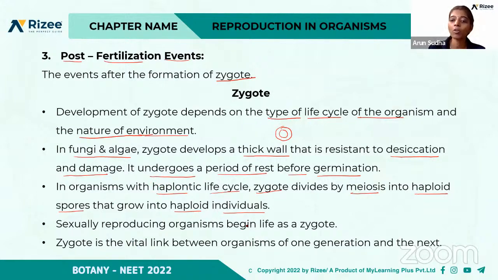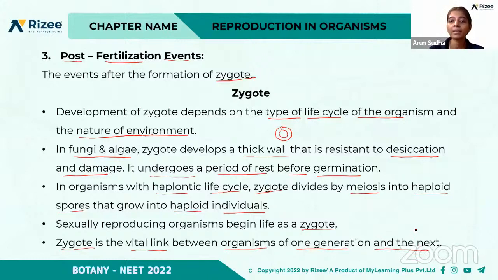Sexually reproducing organisms begin life as a zygote. So the first step is the formation of the zygote. Fertilization leads to the formation of the zygote, because sexually reproducing organisms always form a zygote, as there occurs a fusion of male and female gametes. So the zygote is the vital link between organisms of one generation and the next.